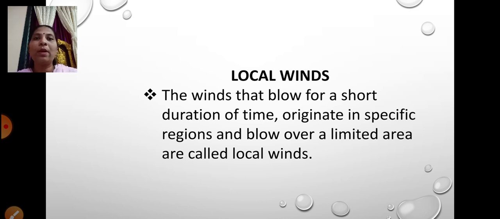These winds blow over a particular place only. Say, there is one type of wind called Loo. It blows in the hot desert regions. So we will not have Loo going right up to Canada, where it is very cold. They blow over a specific region, so that is why they are called local winds.